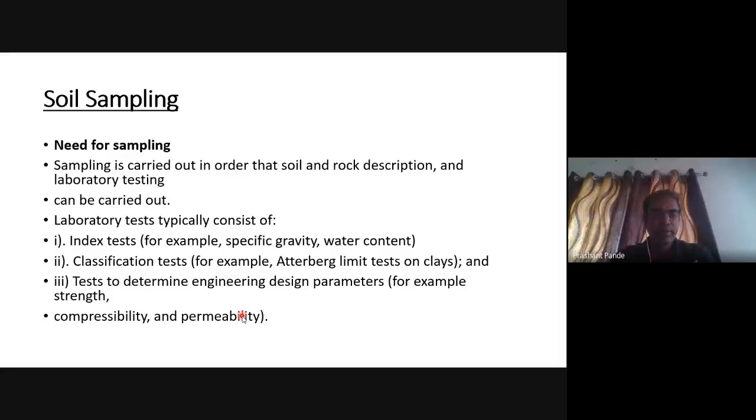Then come to next topic, soil sampling. Need of sampling: why is it required? Without sampling, you cannot perform the laboratory tests. We cannot get the index properties, index property tests like specific gravity and water content, and the classification tests, for example, Atterberg limits. The third part of laboratory testing is determining parameters like shear strength, compressibility, and permeability.